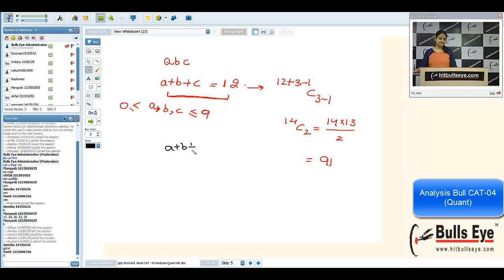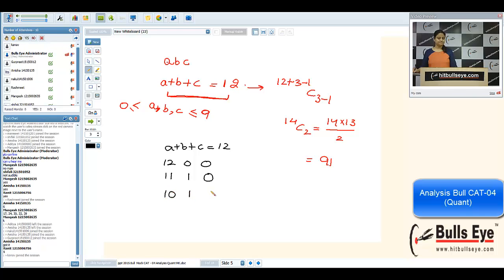A plus B plus C is equal to 12. There is a case where A is 12, B is 0 and C is 0. There is a case when A is 11, B is 1, C is 0. There is a case when A is 10, B is 1 and C is 1. There is a case when we take this combination 10, 2, 0. We have to exclude all the permutations of these.